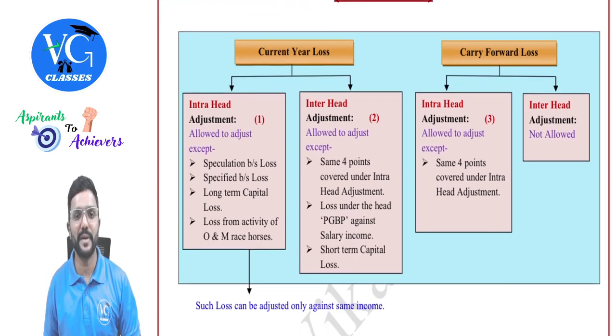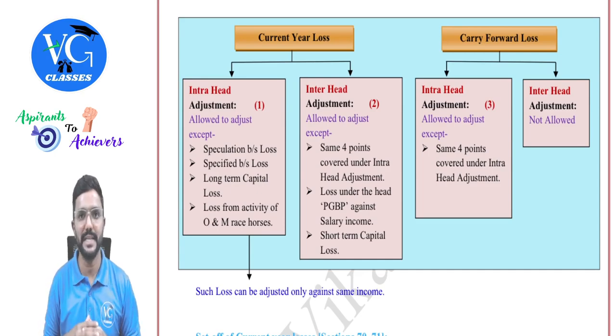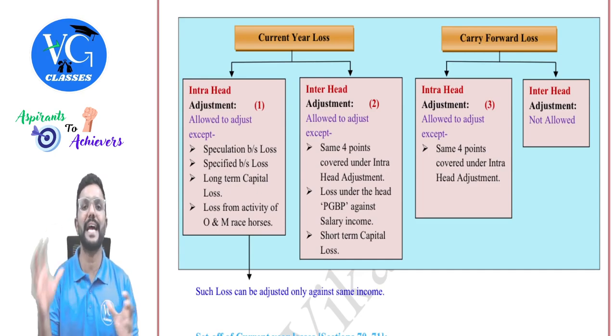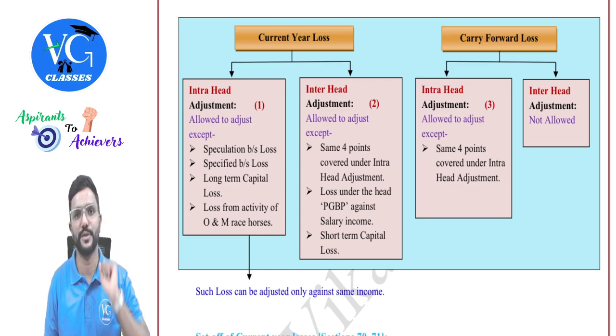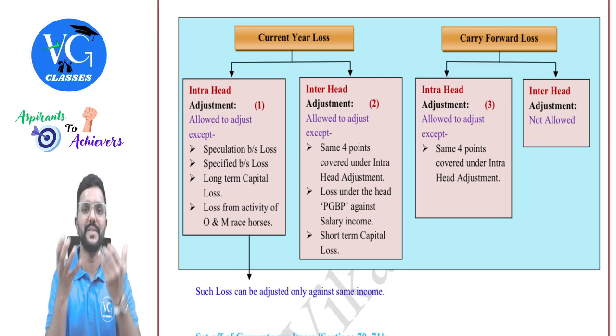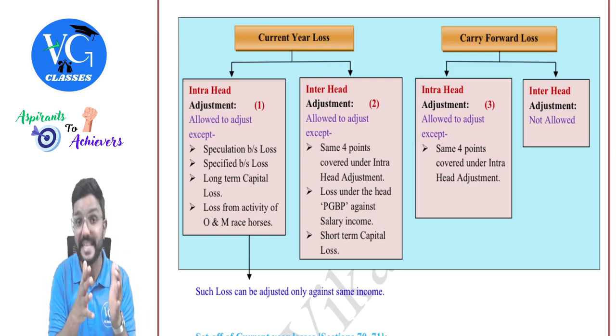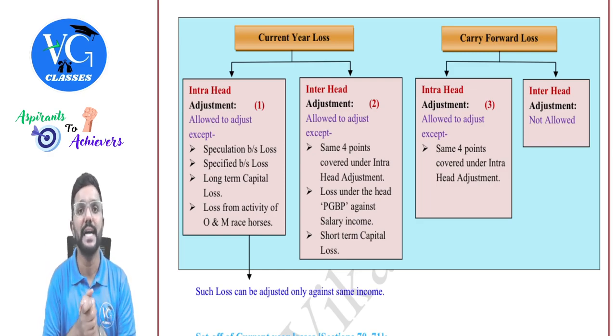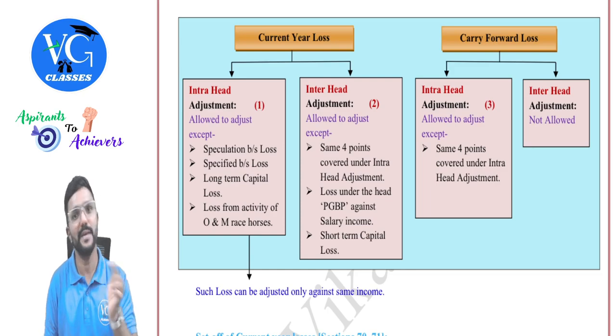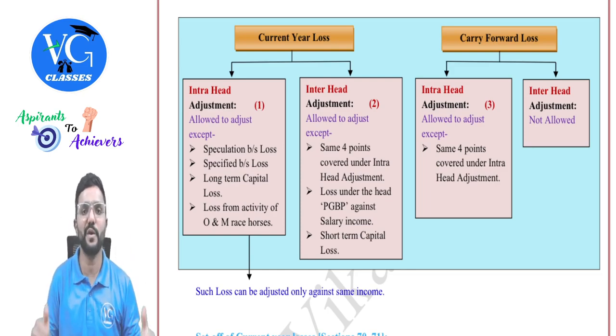First, for income tax purposes, there are two categories of loss, guys. That is current year loss and carry forward loss. Whatever loss the assessee has suffered during the current year is called current year loss. And for current year loss, he has two options. One is you can adjust it within the same head, which we call intra-head adjustment. And if not possible, you can also adjust it against income under other heads, which we call inter-head adjustment.